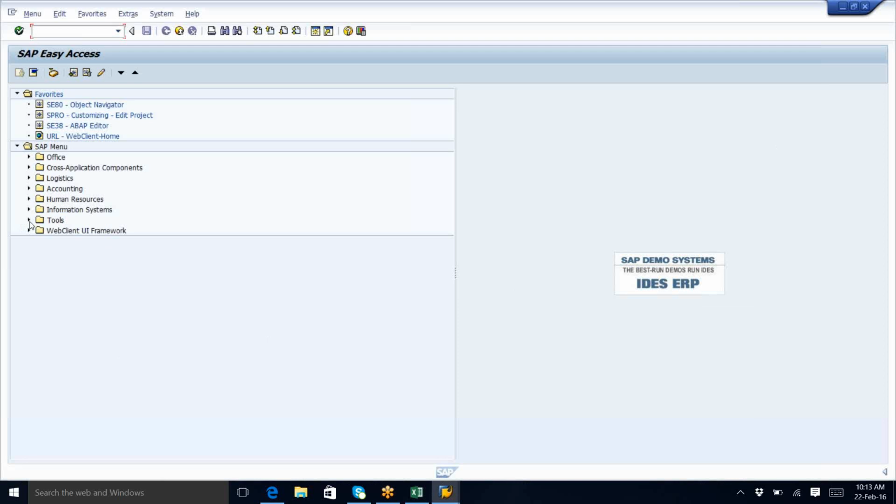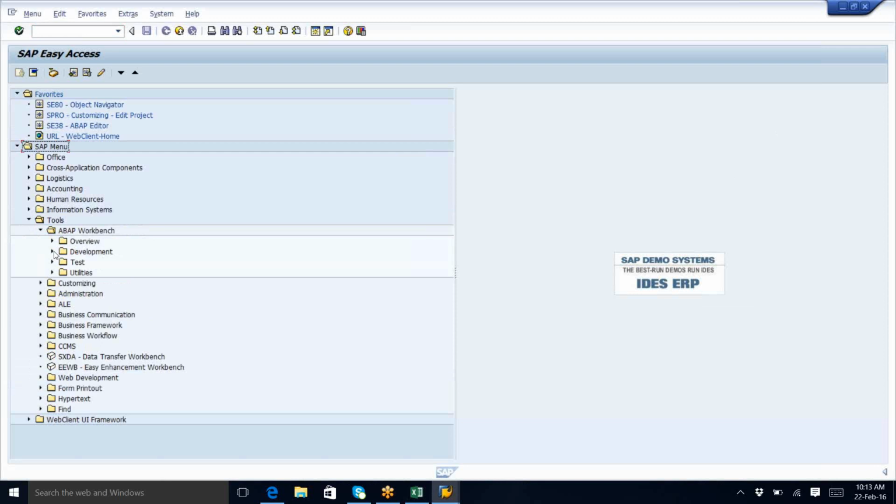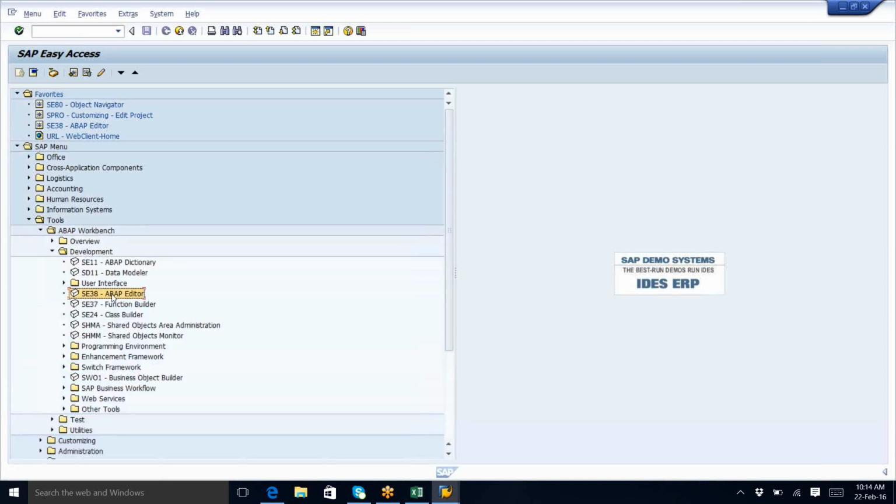Now, where can I get my transactions and my tools to create a program? Go to Tools, above Workbench, Development, and here you can see all your transactions. ABAP Editor is where we create the programs. SE11 is for the ABAP Dictionary. We will discuss each one by one.